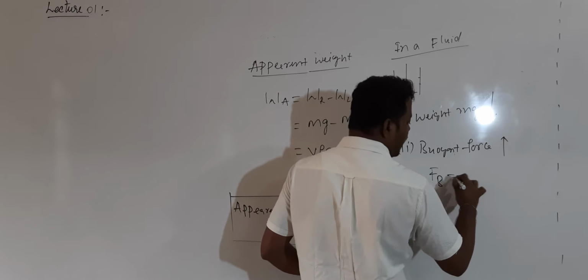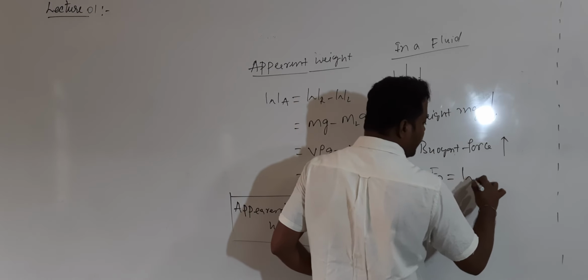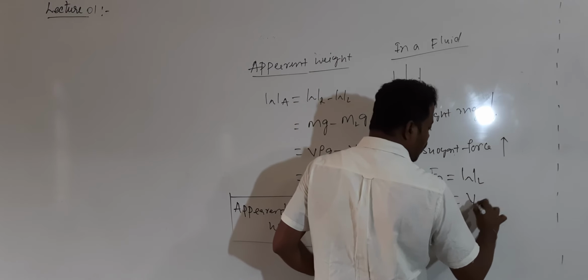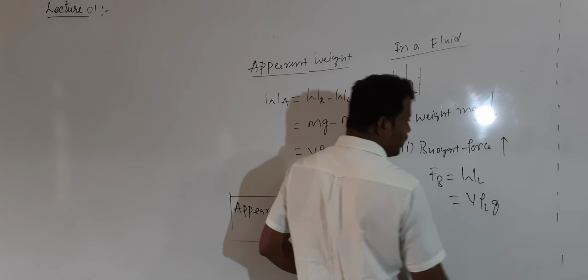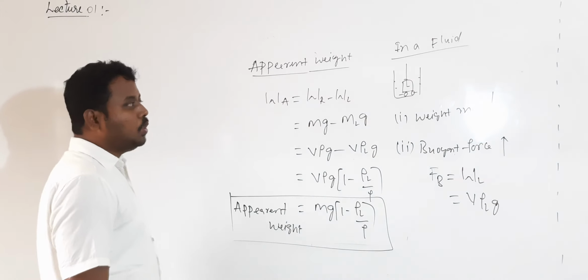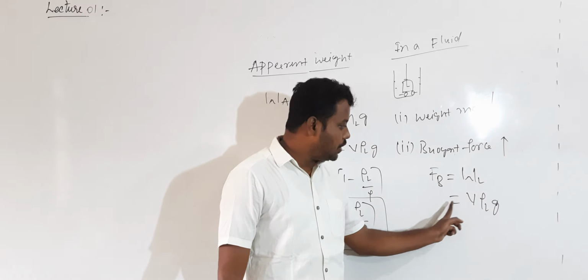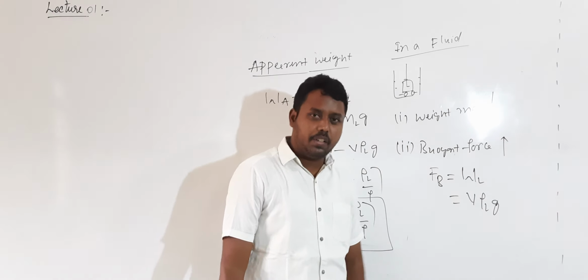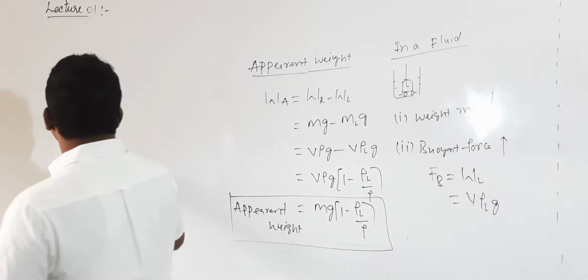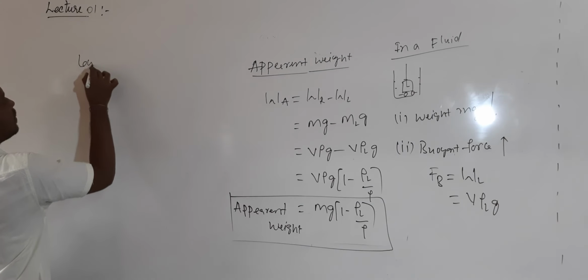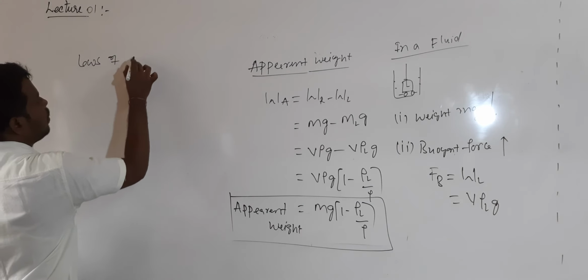The buoyant force Fb is the weight of the displaced liquid, given by V into rho L into g, when the total volume of the body is inside the liquid. Now we'll see the laws of flotation.